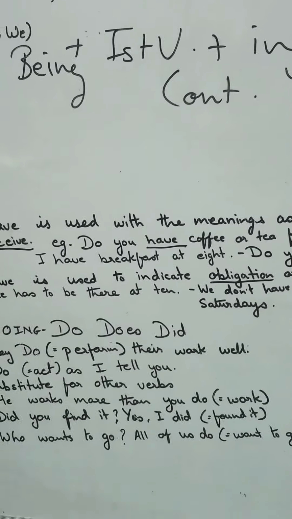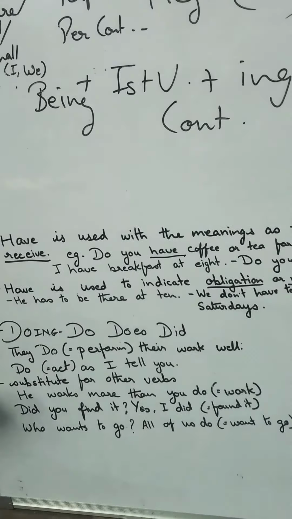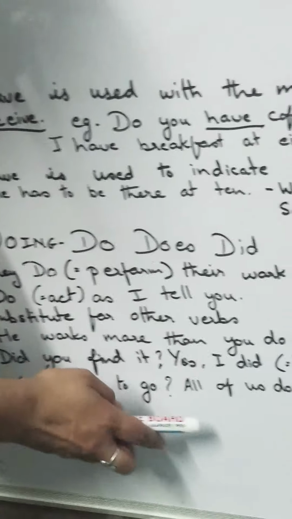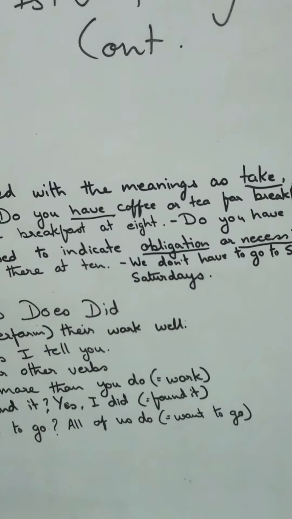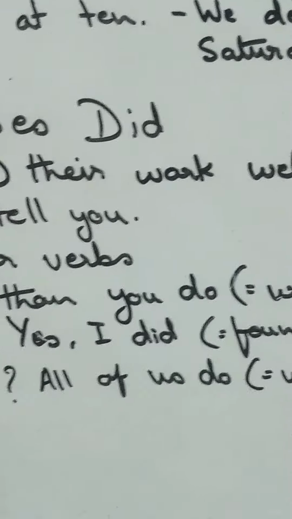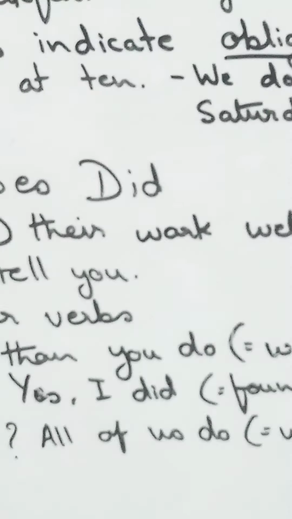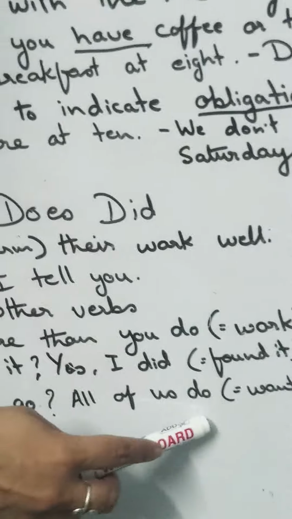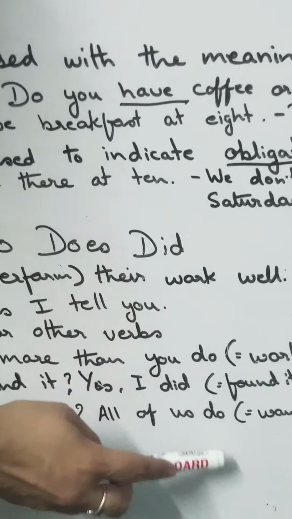Instead of saying yes, I went to the market, I am saying yes, I did. Who wants to go? All of us do. So all of us want to go. There's a desire in all of us that we will be going. So that want is substituted by do.